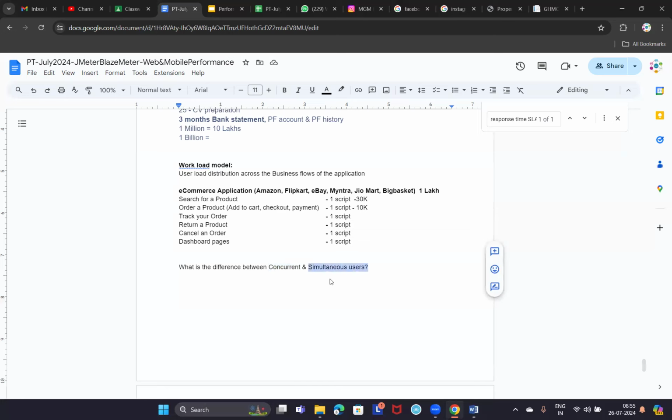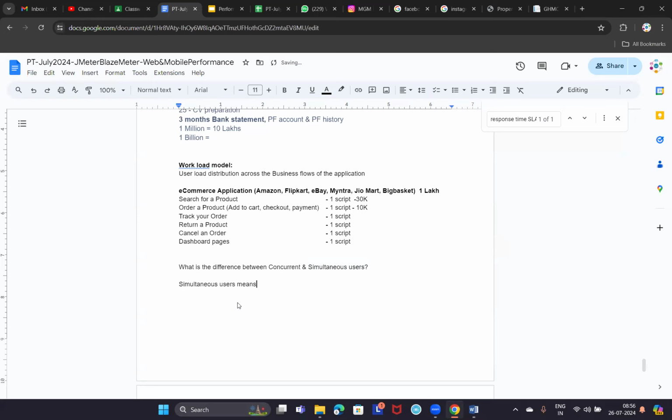Whereas simultaneous users means, if you take the Tatkal example, there will be thousands of users at least who try to make payment at the same time, because Tatkal quota tickets will be completed in 5 or 10 minutes, isn't it? There will be a lot of users doing the same transaction. So simultaneous users means all the users who are doing the same transaction at any point of time.